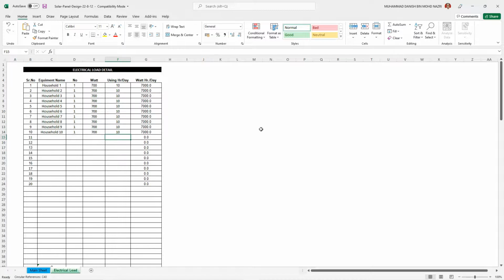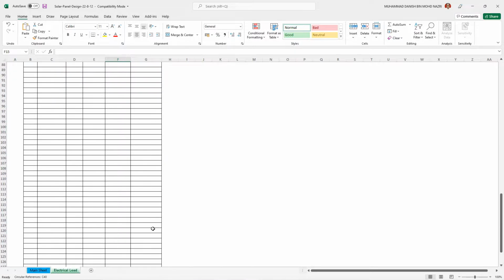First and foremost, before we analyze the PV solar, battery and inverter details, the consumer needs to justify the electrical load for the household. As we can see on the screen, this is the electrical load detail sheet for this project. I have assumed the data for 10 households, where every household capacity is 700 watt times 10 hours of use per day. So the total electrical load for each household is 7 kilowatt hour and the total for 10 households is 70 kilowatt hour. The total can be seen at the bottom of this table.